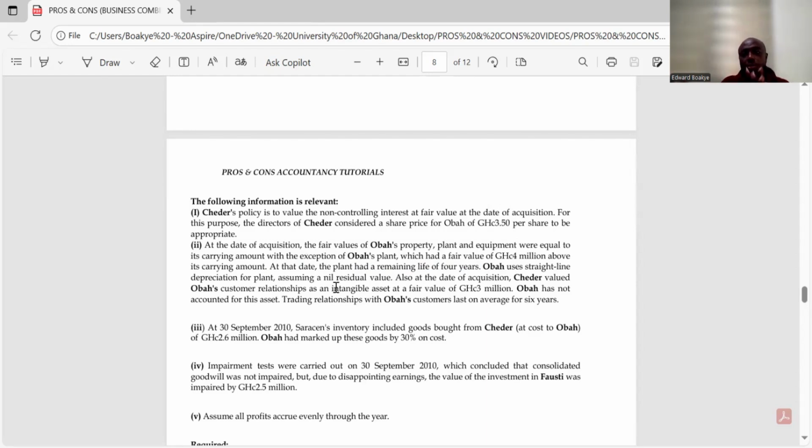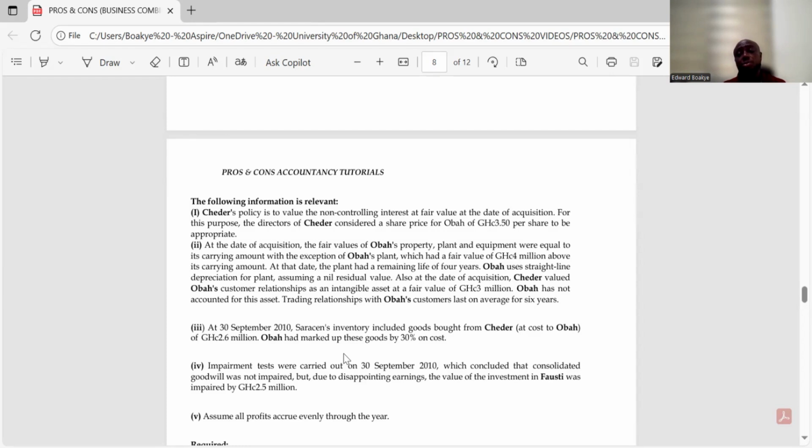Or better still, let's complete reading the note. So they are saying that Ober uses straight line depreciation for plant, assuming a nil residual value, because you know in depreciation, you have to know whether there's a residual value or not. But Ober uses the straight line and there's no residual value. Also, at the date of acquisition, Cheddar valued Ober's customer relationship. Ober was not valuing it, but when Cheddar came, Cheddar got to know that there's a certain customer relationship which we need to value as an intangible asset.